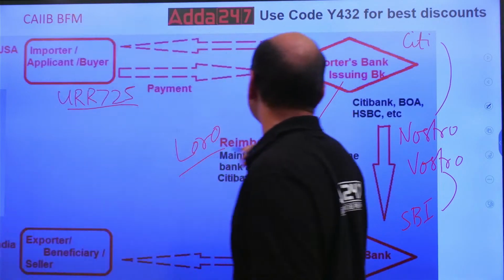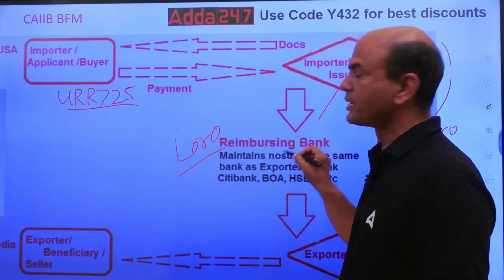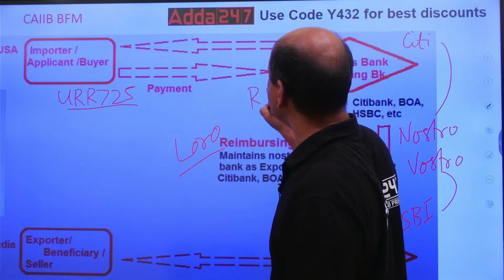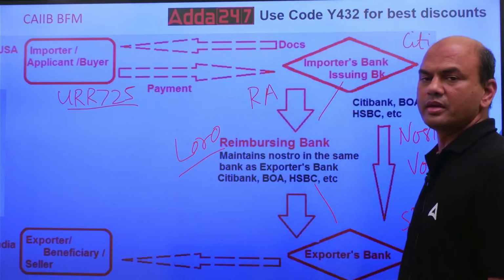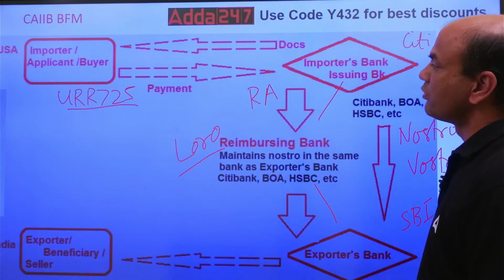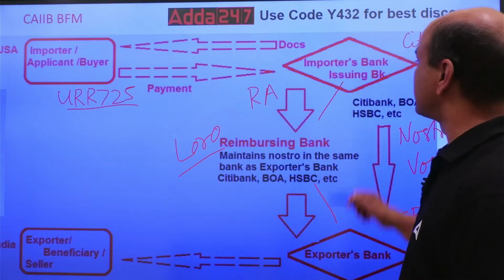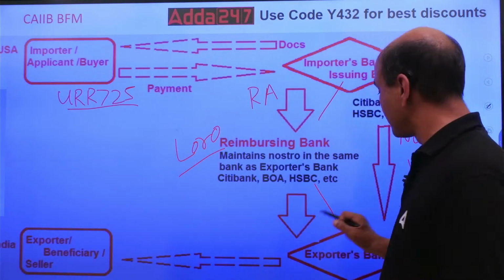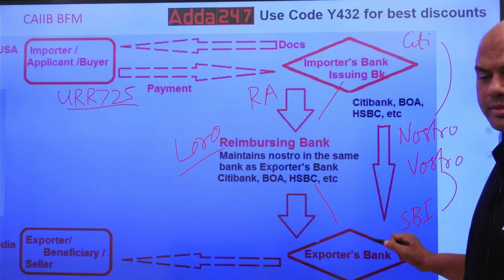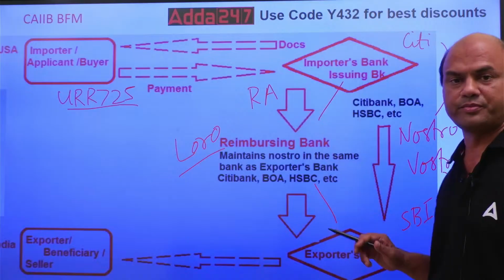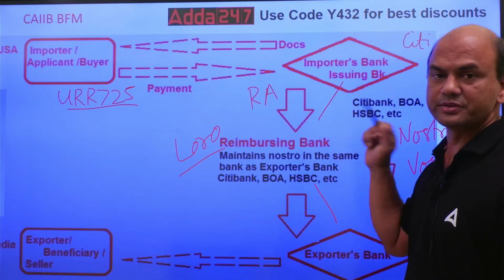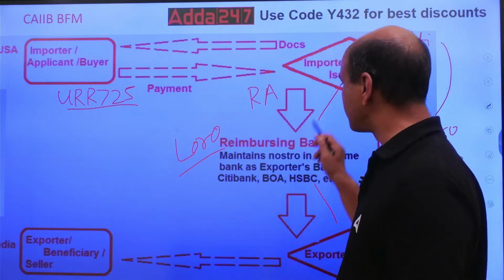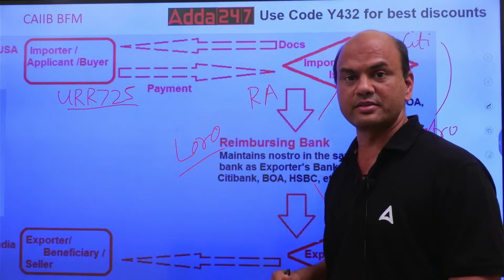In this, what happens, whenever there's a reimbursing bank in between, this issuing bank will send to this reimbursing bank something called RA, reimbursement authorization. What is RA? Reimbursement authorization means the issuing bank will tell this reimbursing bank, note, some bank like SBI or any bank will claim some payment from you against our LC number so and so. So you kindly pay on the due date, whatever date it is. That is called RA, reimbursement authorization.